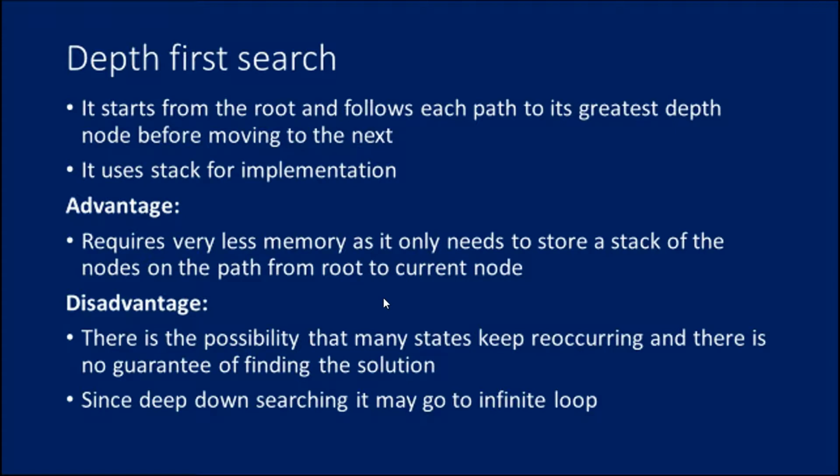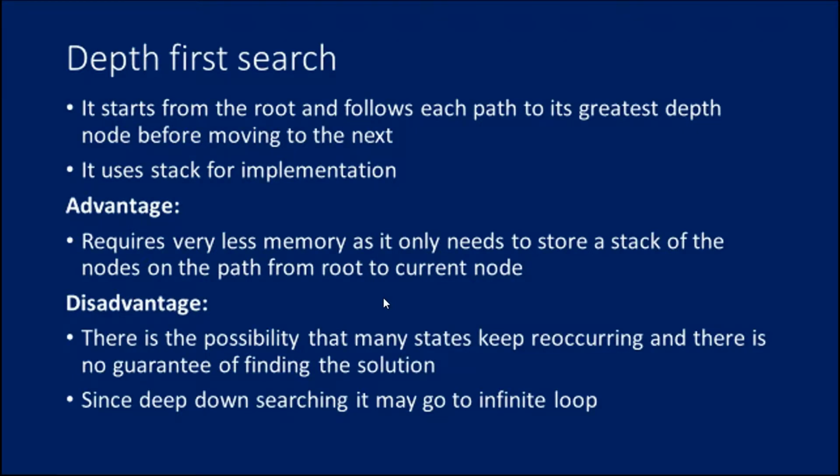The name itself indicates depth first search. Depth first search is a recursive algorithm for traversing a tree or graph data structure. It starts from the root and follows each path to its greatest depth node before moving to the next. It is called DFS because it starts from the root node and follows each path to the greatest node before moving to the next path. It uses a stack for implementation, whereas BFS uses a queue data structure. Here it uses a stack implementation. The process of DFS is similar to that of the BFS algorithm.